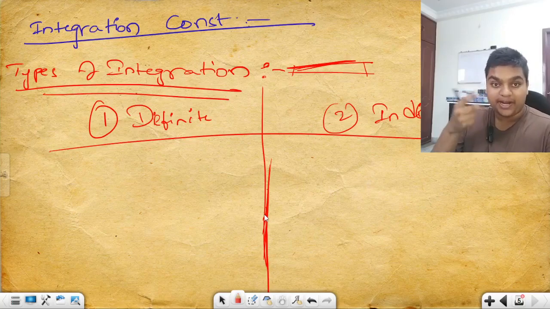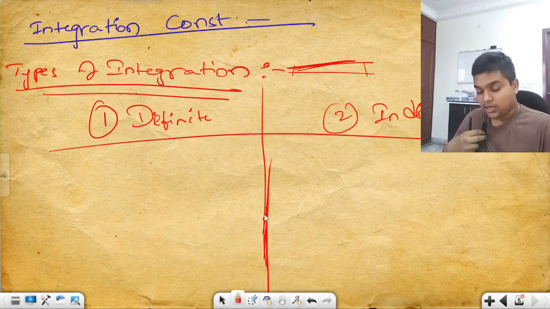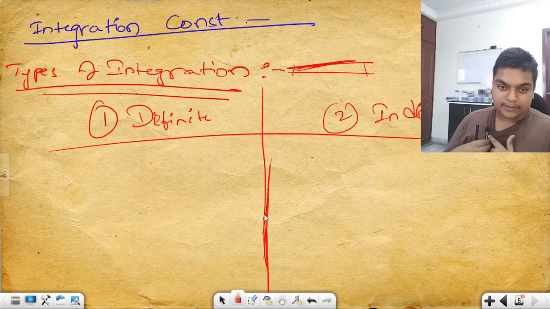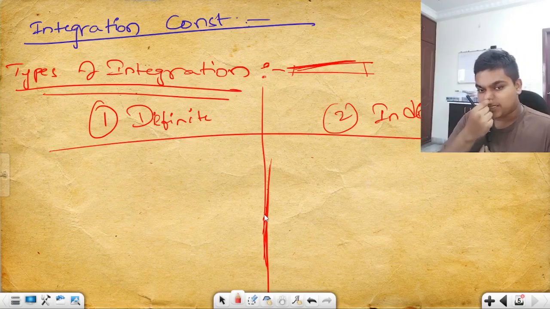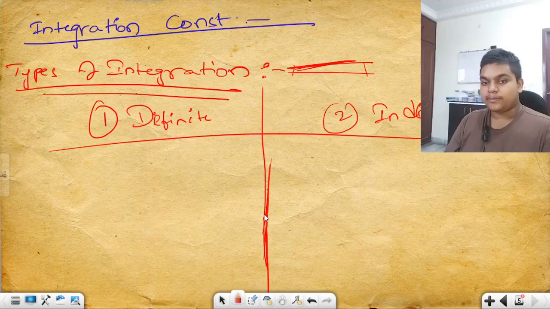Do not mind when I am looking down, since the reflection of this light is seen in my tab, so that is why I'm looking. If it blinks red, I have to stop the video, since the charging is low. Never mind, let us try to complete the lecture before the charging ends.